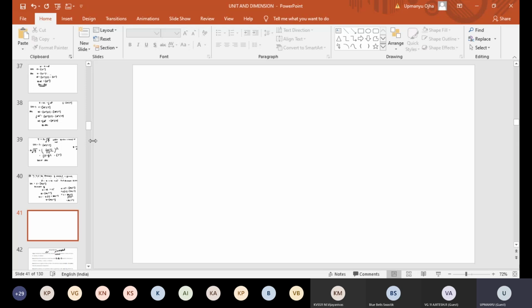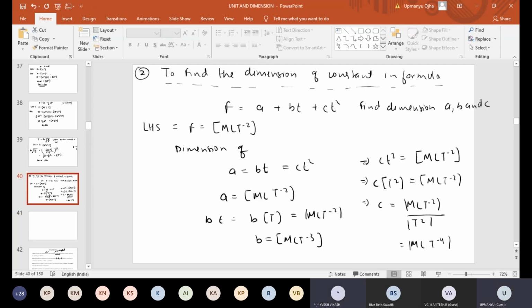So now if we add these, will we get that F is equal to MLT^-2, where A plus BT plus CT square is equal to F? See, it is like that. Just think of one point.